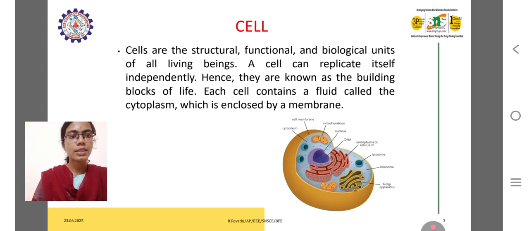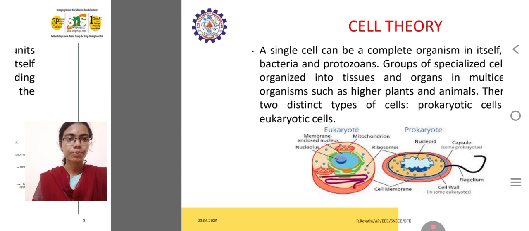Each cell consists of a fluid called cytoplasm, which is enclosed by a membrane. A cell can replicate itself independently, so one cell grows into multiple cells. A single-celled organism is converted into a multicellular organism by the replication of cells.